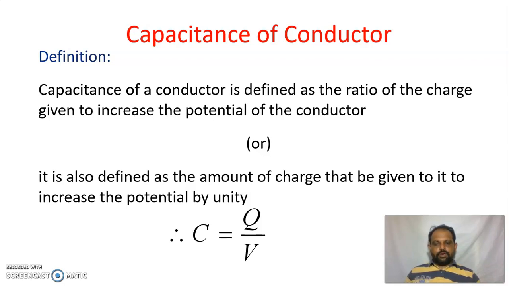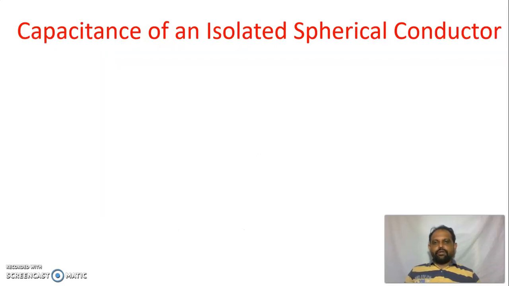The capacitance of a conductor of spherical shape is different from the capacitance of a conductor of cylindrical shape or parallel plate, like that. We should know that the capacitance depends purely on the size and shape of the conductor.